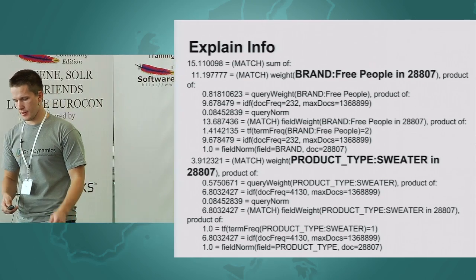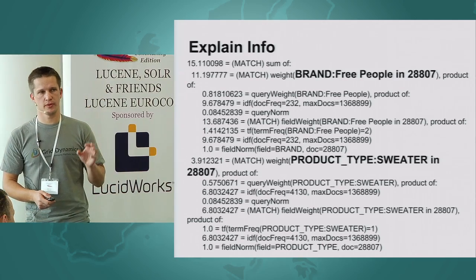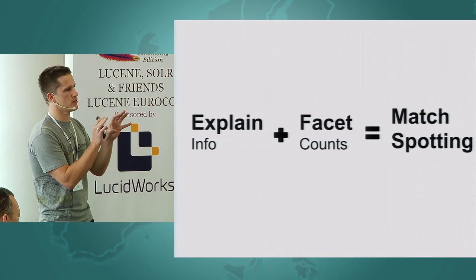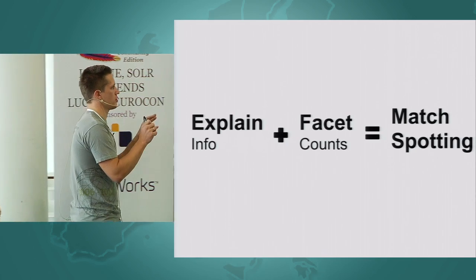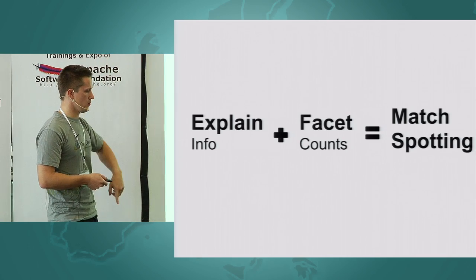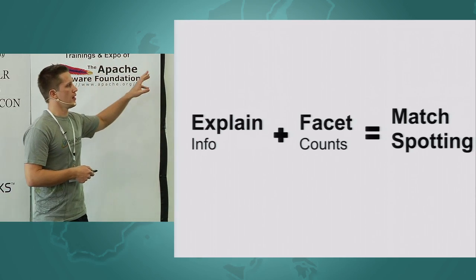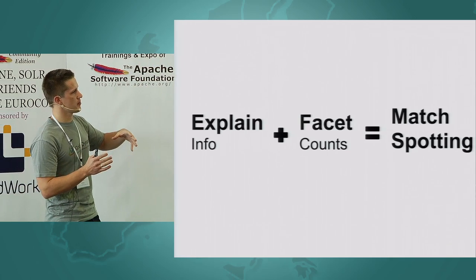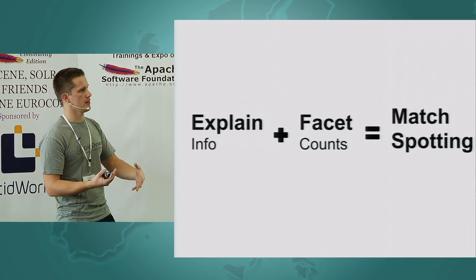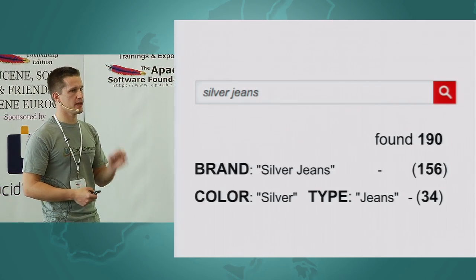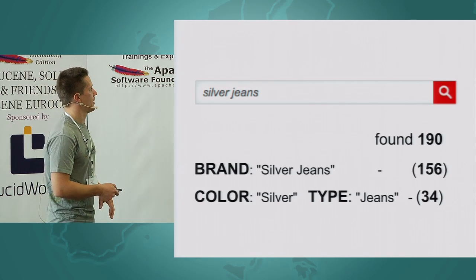That's great. And what we really need for e-commerce search to understand our users is to merge these two conceptions. We need to merge explain and facet. We need to go through all search results, get explain information, and aggregate it as we do for facets, right? And it will be really valuable information for your business.